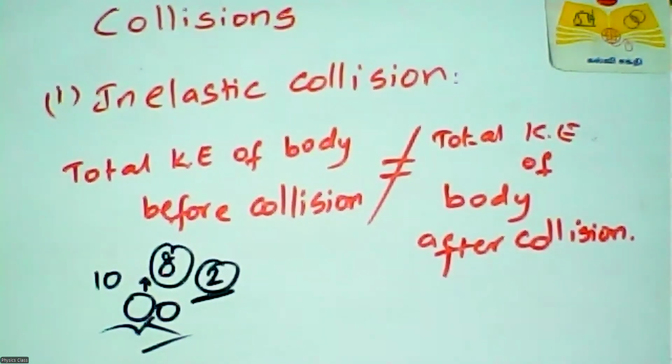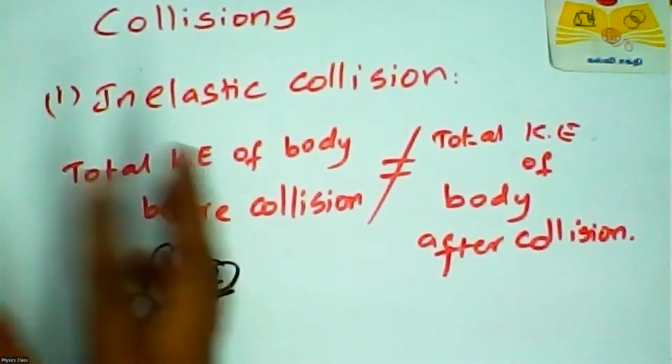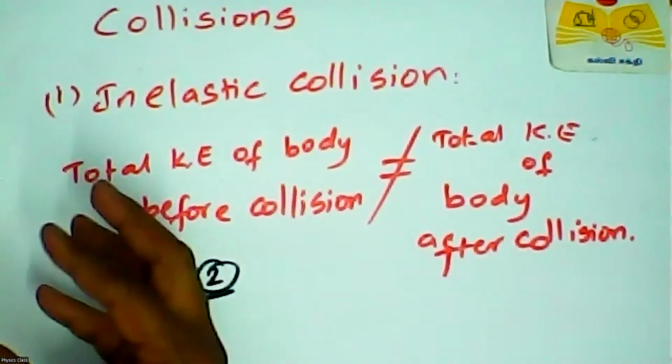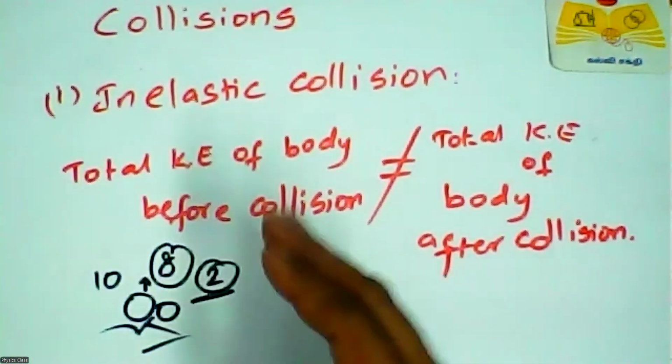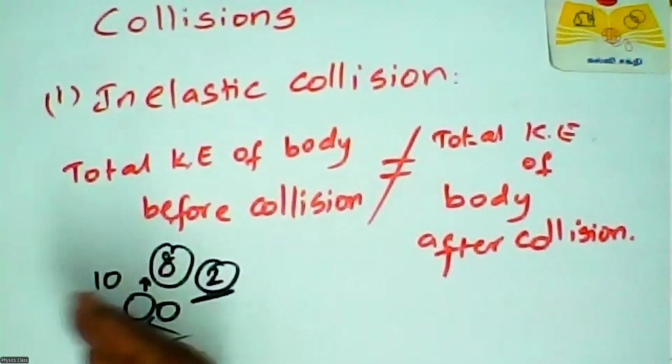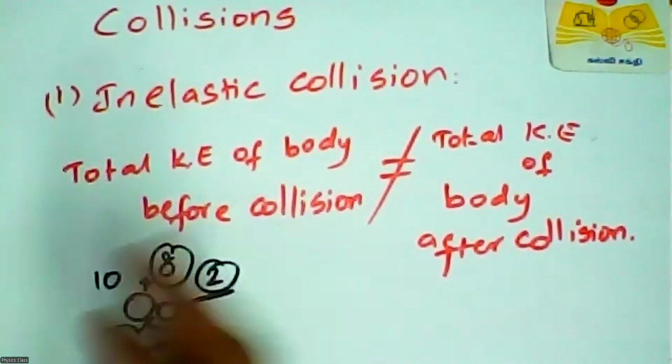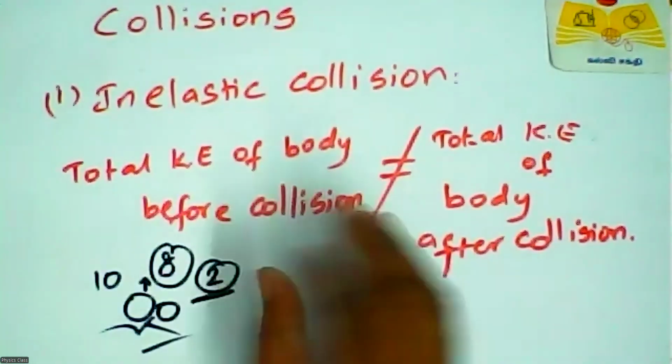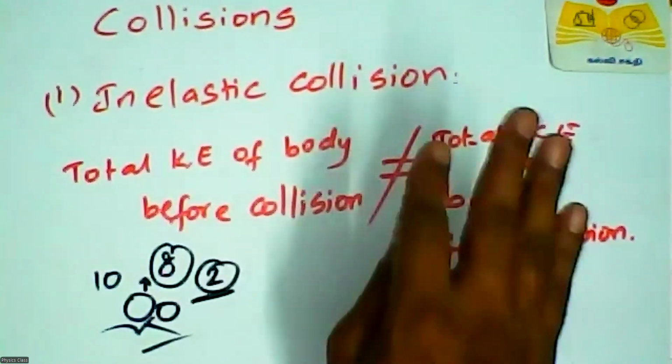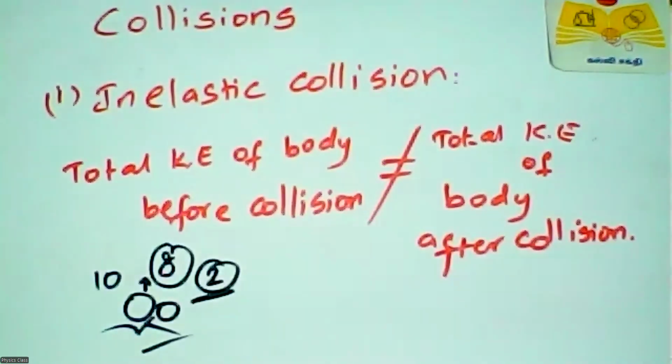So, in elastic collision, total momentum is conserved. In inelastic collision, total momentum is conserved. In elastic collision, total kinetic energy is conserved. In inelastic collision, total kinetic energy need not be conserved. Okay, right.